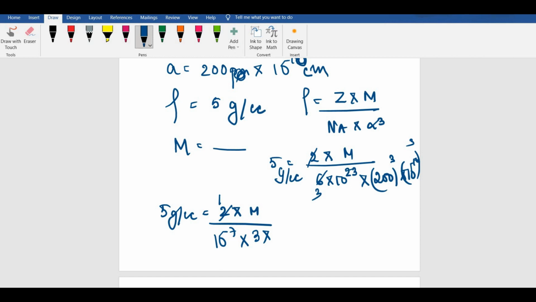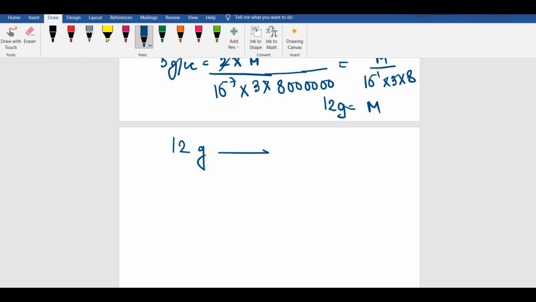200 cube: 2 2s are 4, 4 2s are 8, and there should be 6 zeros, correct? So 8 into 10 to the power 6 minus 7, so 10 to the power minus 1. 10 to the power minus 1 into 3 into 8, so it is 24 into 10 to the power minus 1, which means 2.4. And 2.4 into 5 would give me 12. 12 is the mass. Correct?